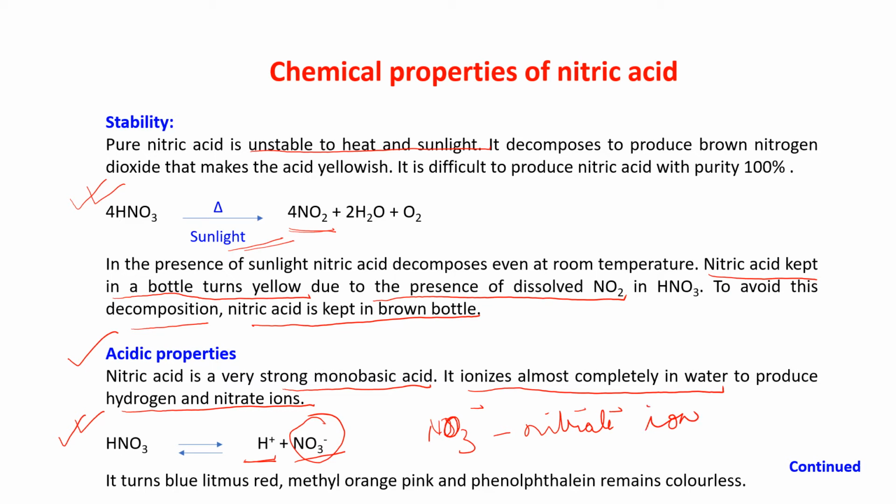Naturally it is an acid, so it will turn blue litmus red, that you all know. Methyl orange turns from orange to pink, and phenolphthalein will remain colorless. This we have already done in the acids, bases and salts chapter.